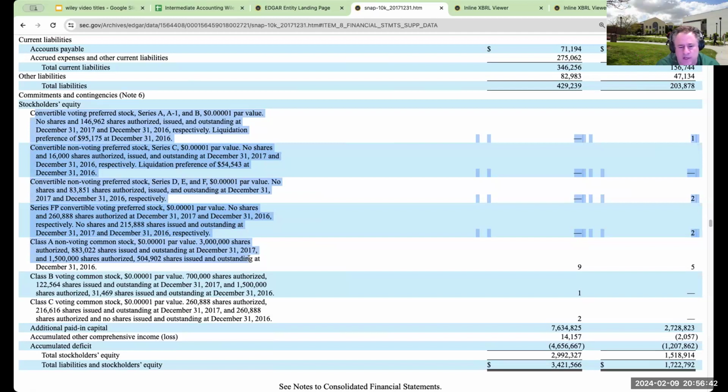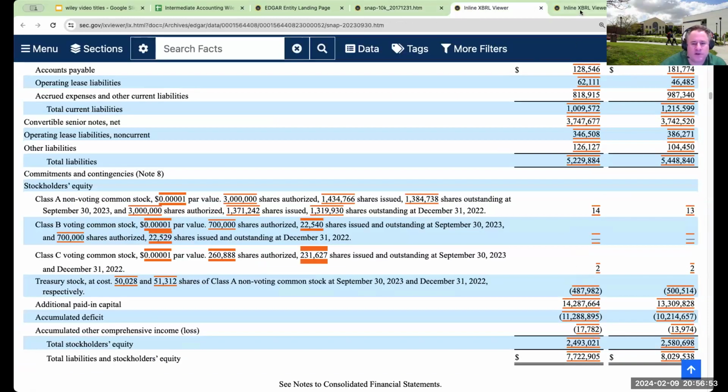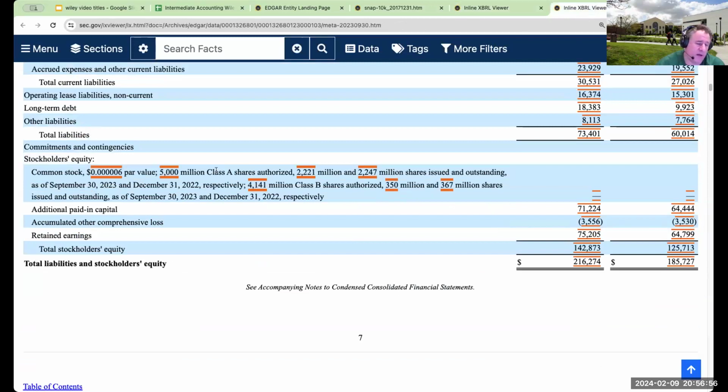However, the Securities and Exchange Commission, once a company becomes public, they're going to want to see that go away. Now, you can have, as we kind of see over here, different types of common stock. You can have Class A and Class B, and this is why Mark Zuckerberg will never be voted out of office, because he owns the majority of the higher powered shares. I can't remember what it is at the moment, but you can have different classes of stock that have different voting rights. But generally, when it comes to preferred stock, if you are a publicly traded company, we're going to go ahead and get rid of it. It's got to be converted.